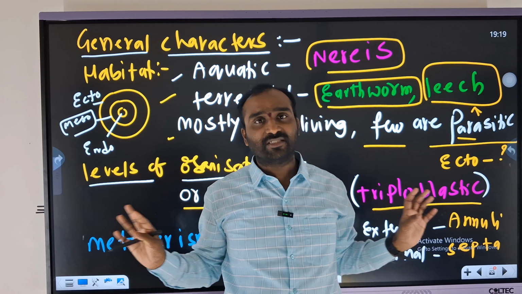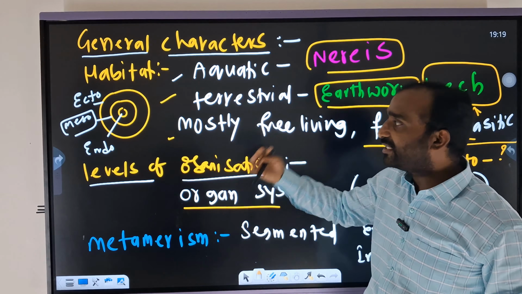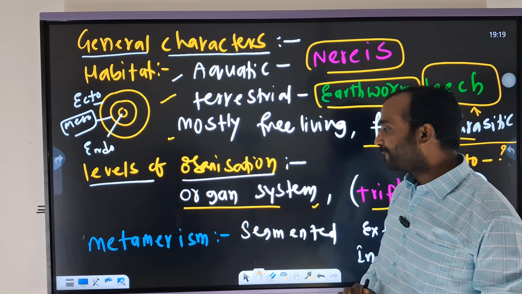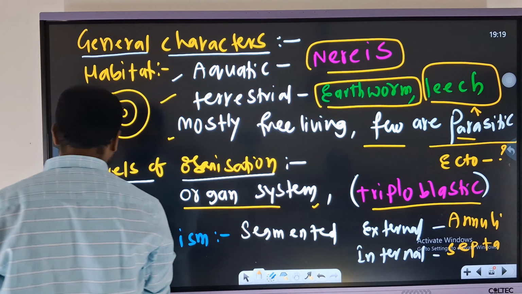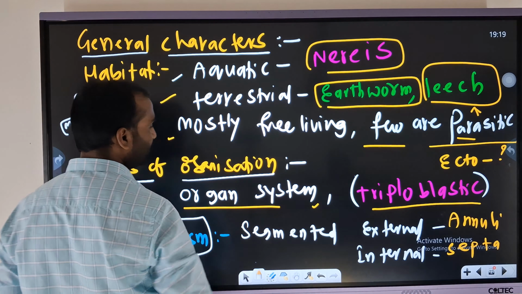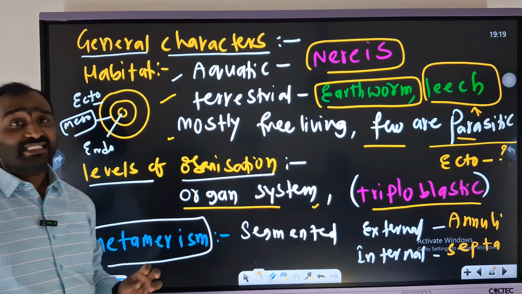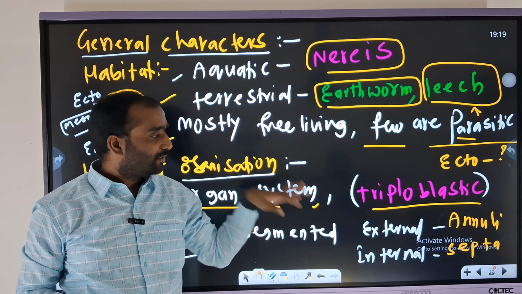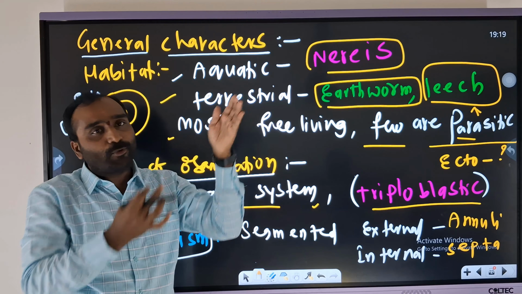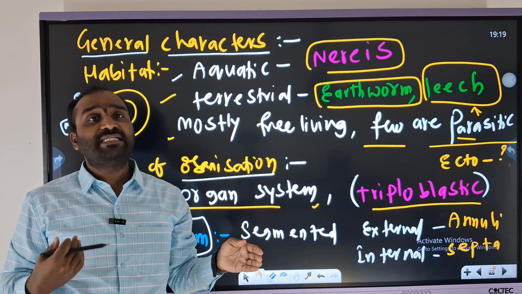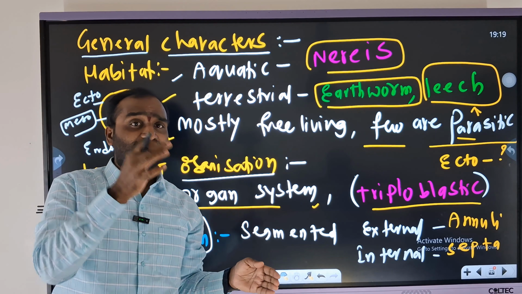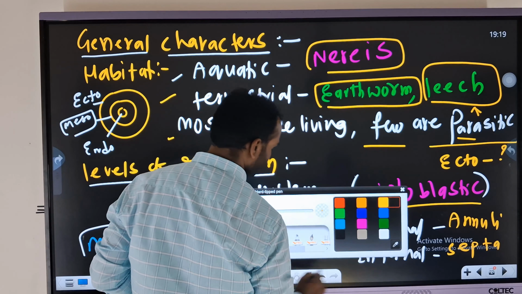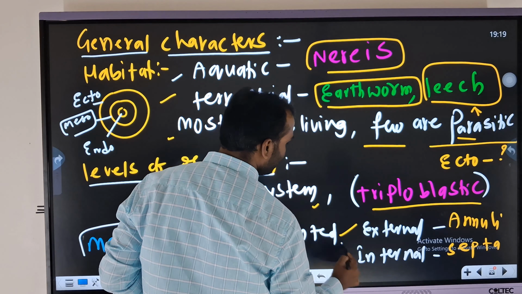Obviously, sir, I can't remember anything. So that's what we need to recall everywhere, wherever the terminology is relevant. Now next, metamerism. Here, metamerism is nothing but segments. So the segmented body will be external and as well as internal, because all the body parts divide externally and internally.